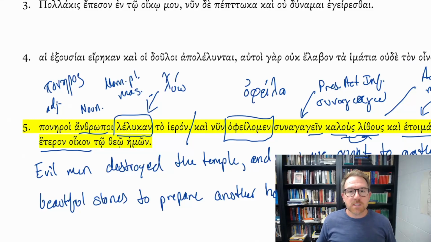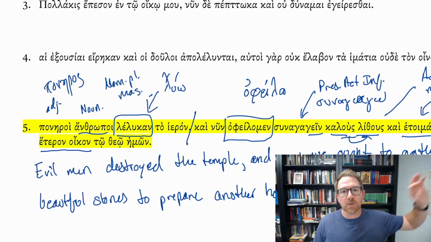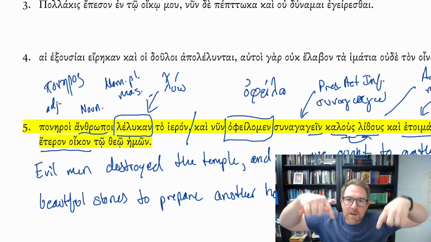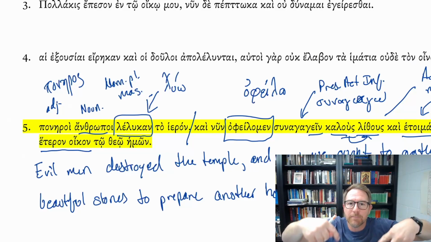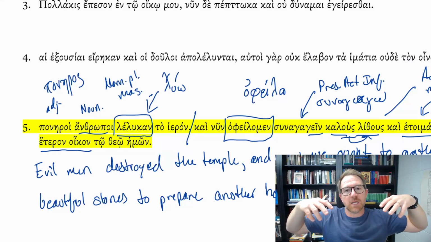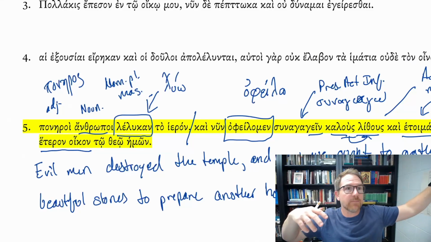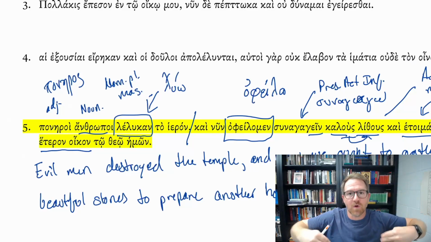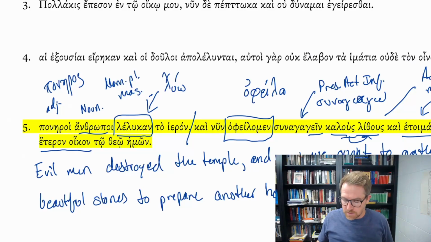And of course, we have this perfect tense verb lelukan. And this is significant, right? Because we're not just talking about the fact that the temple got destroyed. It's not just something that happened in the past, but we're in a present state of a destroyed temple because of the past action of the evil men. And that's significant because it's sort of focusing not just on what happened, but on the results of what happened because of these evil men.